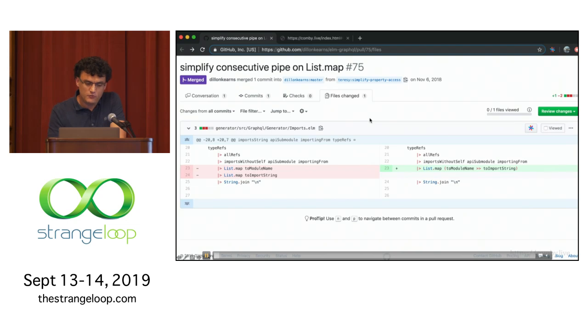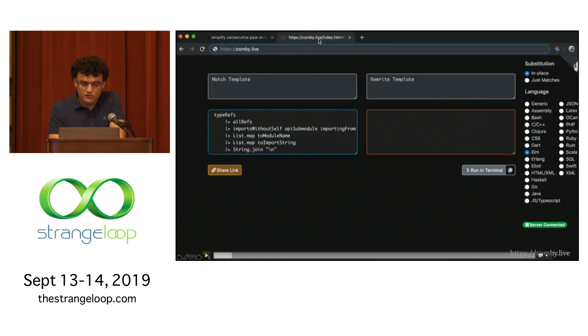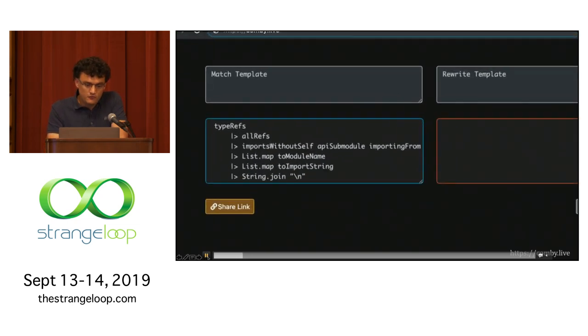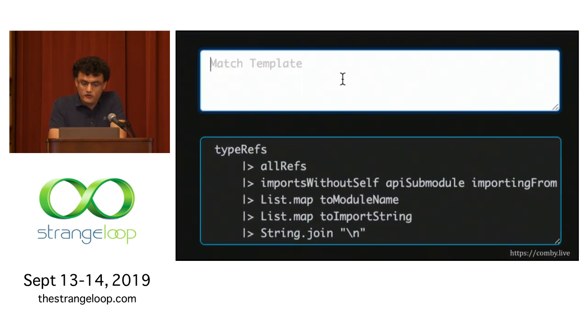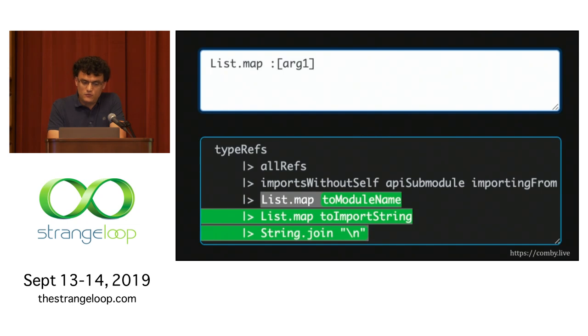And I'm going to show you a demo in a live environment. This is available online at combi.live. I'm going to walk you through how you can develop patterns like these and then apply them directly to source code. First, we're going to look at how to match things that we're interested in. In this case, what we're interested in is this list.map pattern and then things after it. In the default case, we might have a hole like this expressing everything after it.